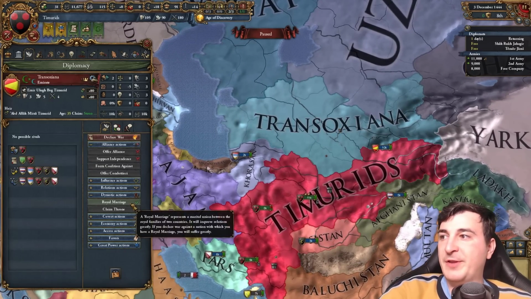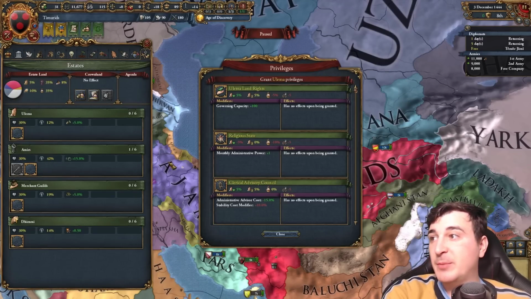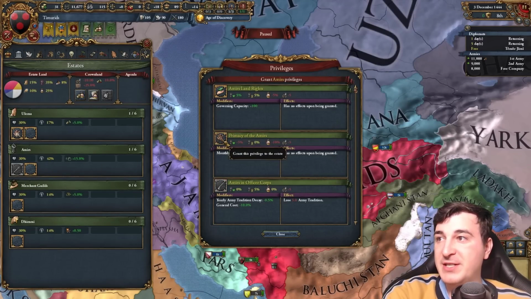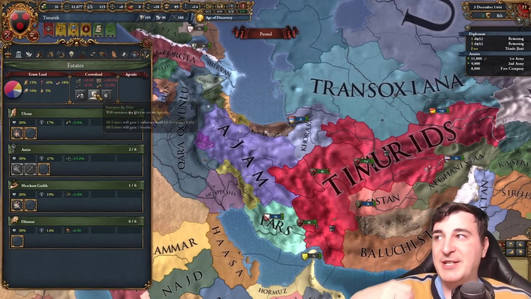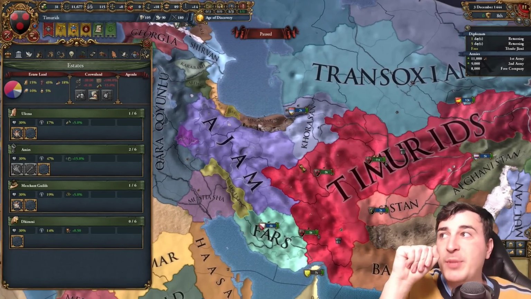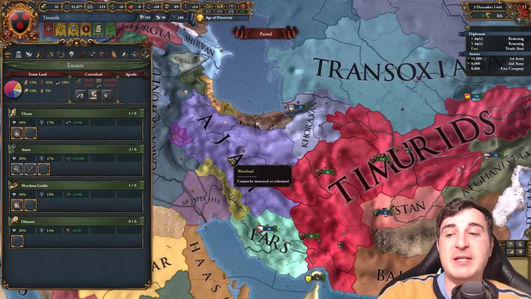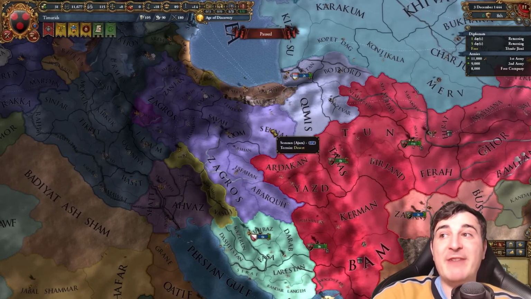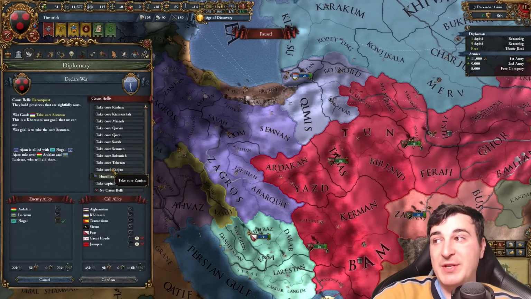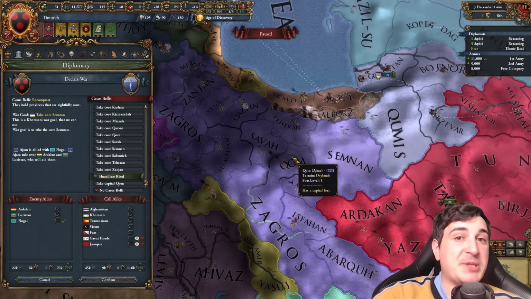As I said, 1 month has passed, which means these guys accept our royal marriage now, and now we can give the +1 mana privilege for all 3 of the estates here. We're not giving anything else because we want to keep our influence as low as possible. That's also why I didn't summon the diet, because we're not that chubby, eh? But most importantly, it's because we want to keep the influence low. The lower the influence, the more prowlings we get from annexing provinces. So once we take our cores back from Ajam, we're gonna go back to 20-something% crownlands.